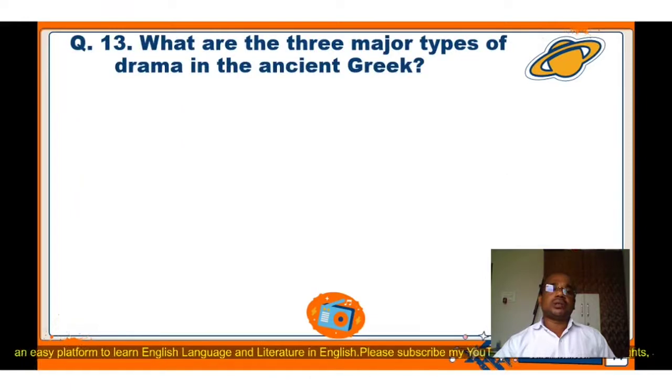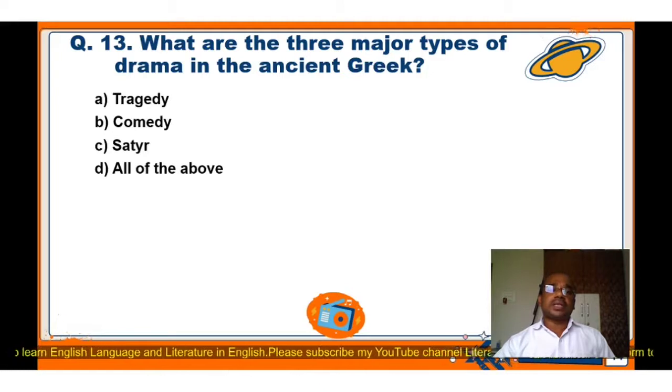Question number 13. What are the three major types of drama in the ancient Greek? Again, four options are here. A. Tragedy, B. Comedy, C. Satire, D. All of the above. The correct answer is D. All of the above. Tragedy, comedy and satire are the three major types of drama in the ancient Greek.